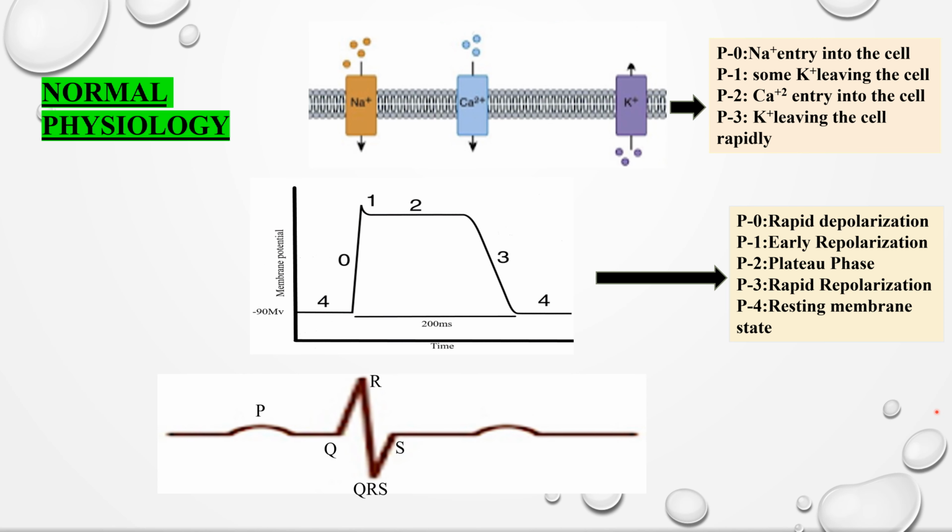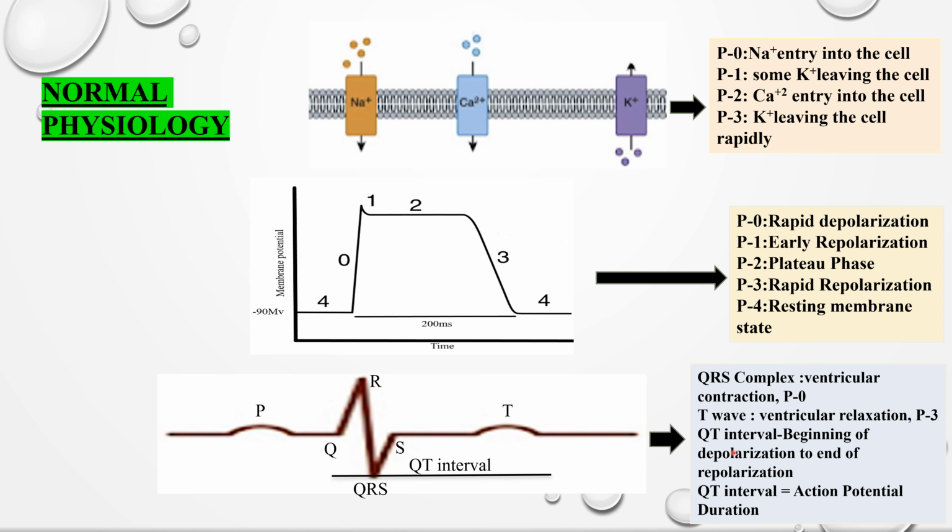The ECG wave corresponding to phase 0 is the QRS complex, which is due to ventricular contraction, and the ECG wave corresponding to phase 3 is the T wave, which is due to ventricular relaxation. We also come across the QT interval, which is the duration from beginning of depolarization to the end of repolarization, and it is almost equivalent to action potential duration.